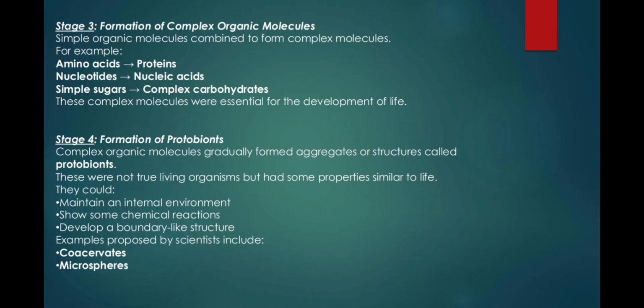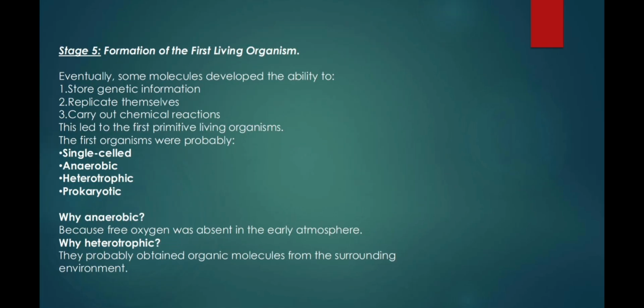Stage 4. Formation of protobionts. Complex organic molecules gradually formed aggregates or structures called protobionts. These were not true living organisms, but had some properties similar to life. They could maintain an internal environment, show some chemical reactions, and develop a boundary-like structure. Examples proposed by scientists include coacervates and microspheres.